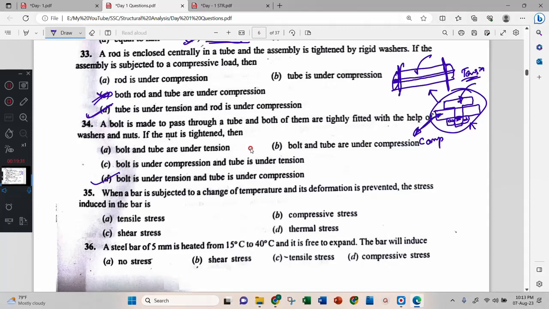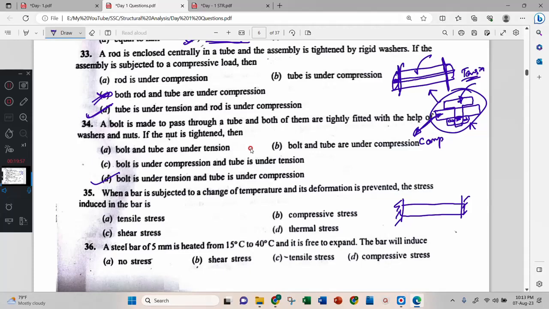Next, when the bar is subjected to change of temperature and its deformation is prevented, then the stress induced in the bar is, very interesting. B, sir. B. Okay. Thermal stress. The change in temperature, deformation is prevented. The bar is subjected to change of temperature and its deformation is prevented.